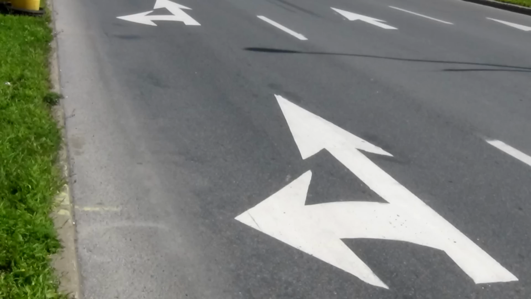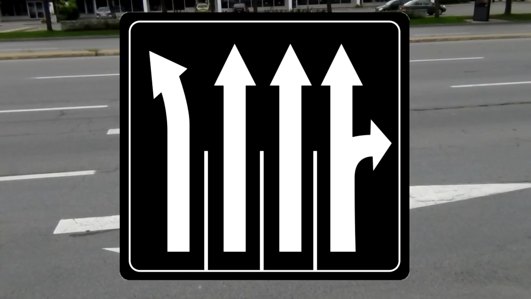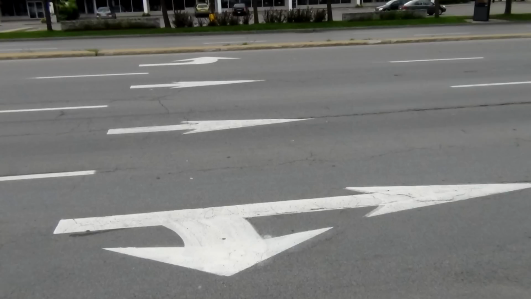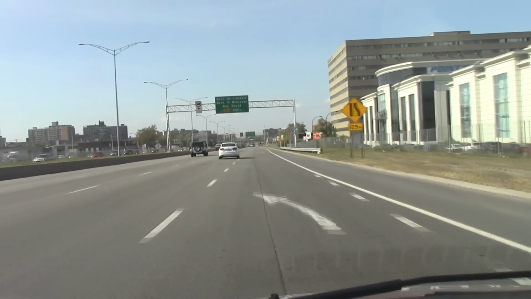These arrows on the asphalt indicate what you can do in each lane. And sometimes they're also accompanied by panels like these, with white arrows on a black background. So in this case, if you're on the right lane, you can only go straight or turn right. In the two center lanes, you can only go straight. And if you're in the left lane, you can only turn left. Arrows like these ones indicate that the lane will disappear soon. You'll see some of these almost all the time on highway entry lanes.